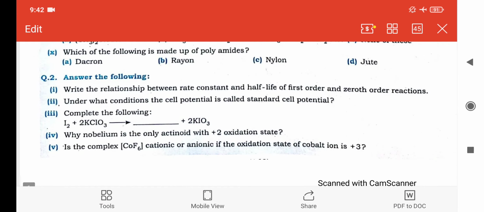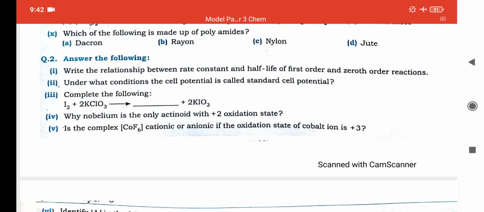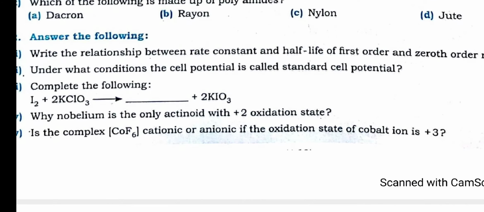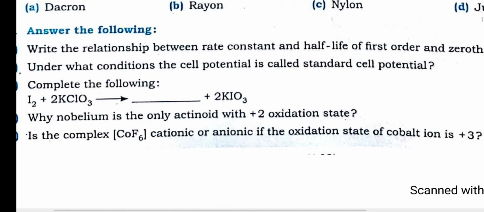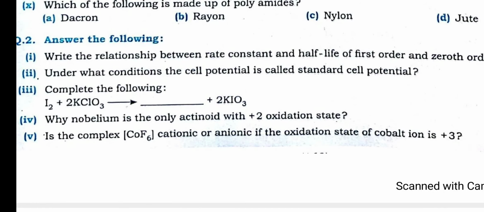Before seeing the answer, we will discuss the question, then we will go ahead. Iodine plus potassium perchlorate gives you KCl plus KIO3. KCl will give you Cl2 gas. Over here, the third one will give you Cl2 gas, because KIO3 is over here. That is why nobelium is the only actinoid with the +2 oxidation state.